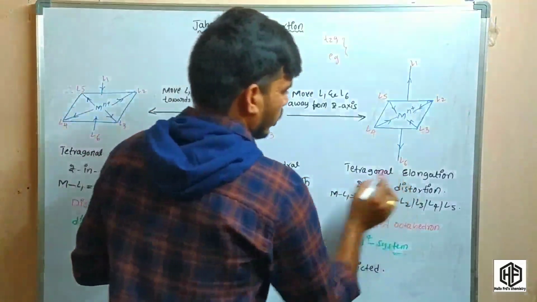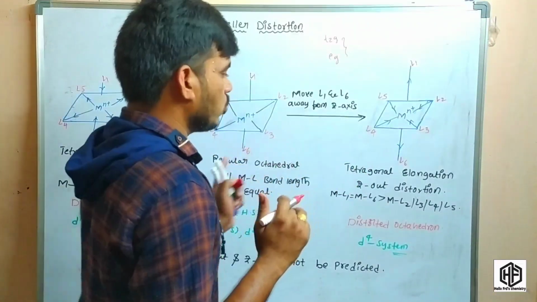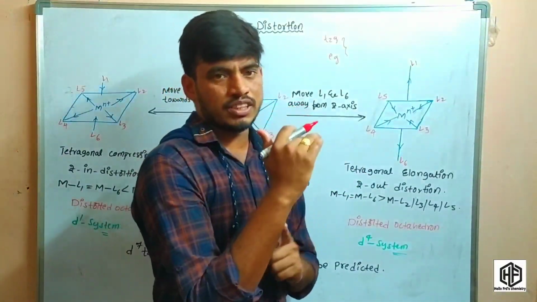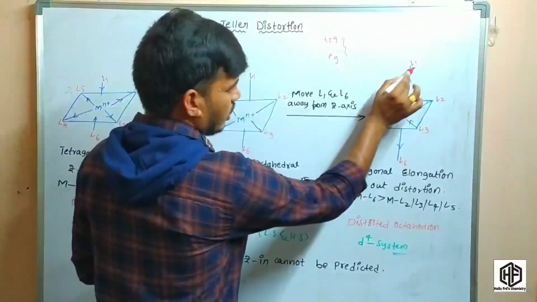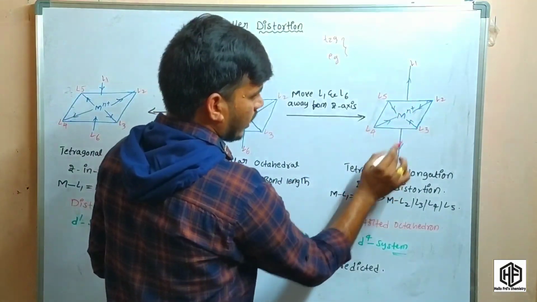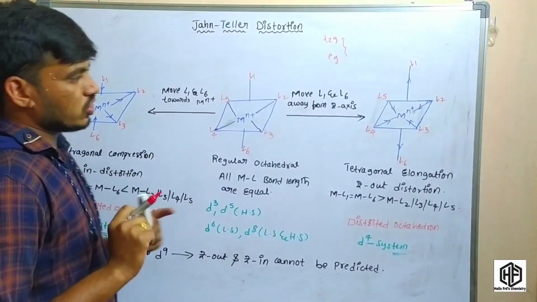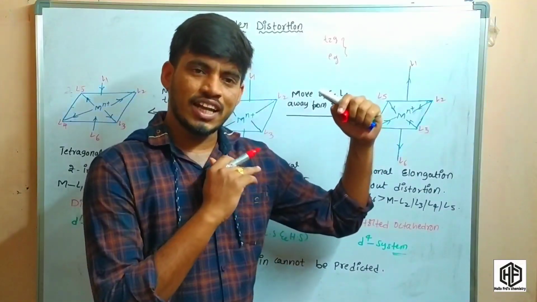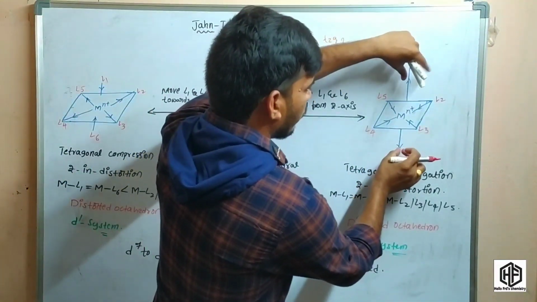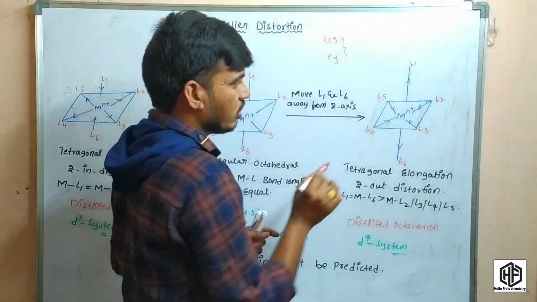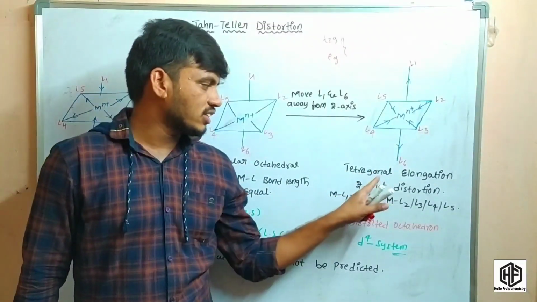So what is tetragonal elongation and what is tetragonal compression? The main focus on these two is that the distortion is present along the z axis. Okay, you have to memorize this. This is ligand 2, ligand 1 and ligand 6. So this is the z axis, and this is also z axis. Whenever the ligands on the z axis move away from this metal cation, this is called tetragonal elongation.